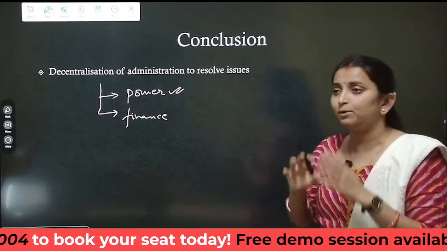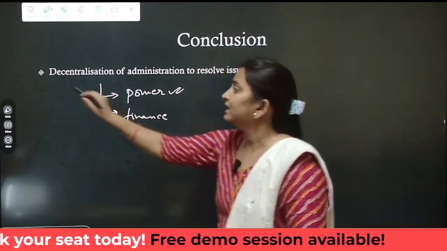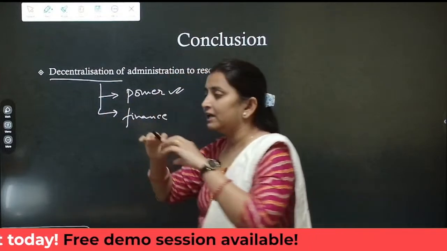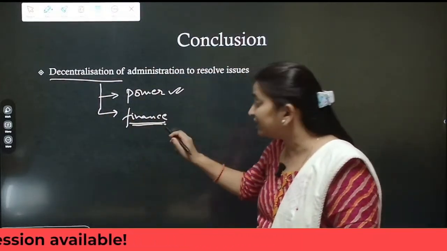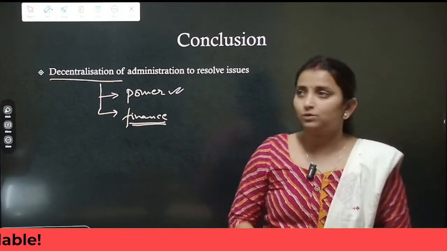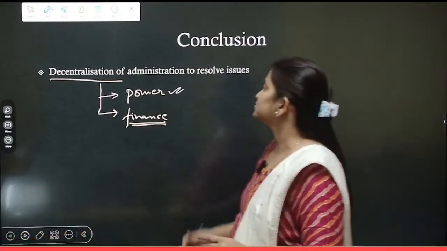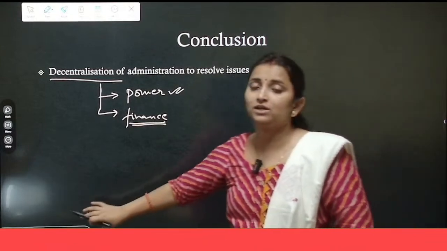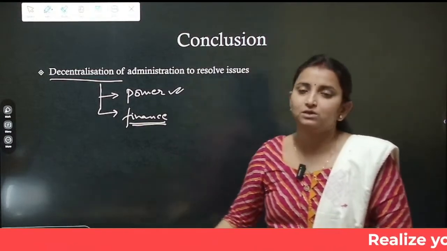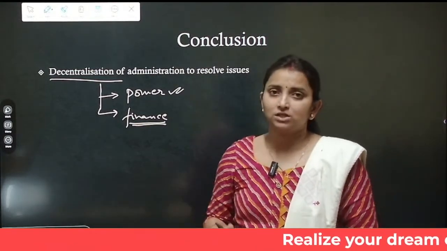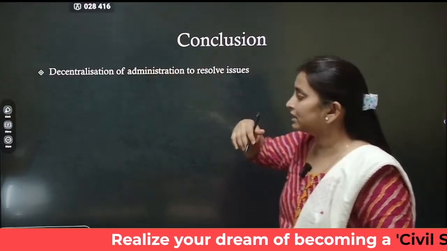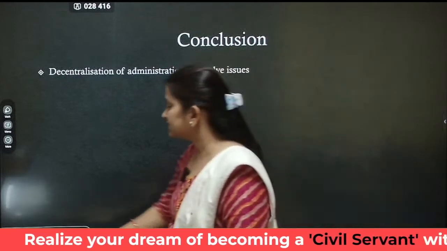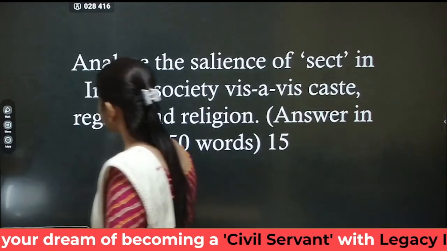Okay, the government policies should also be designed in terms of decentralization, in allowing them to understand their own problems and providing them funds to solve those problems. Okay, so decentralization of administration can be done to resolve the issues such as poverty or illiteracy or any other associated issues of tribes. Okay, so this is how we can conclude the answer. Now let us move to the next question.